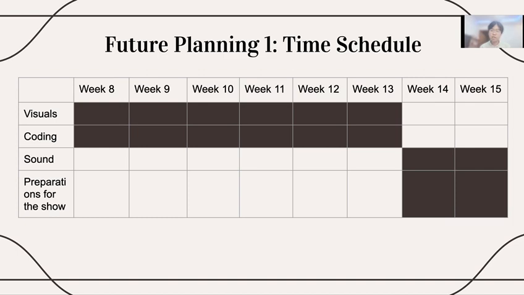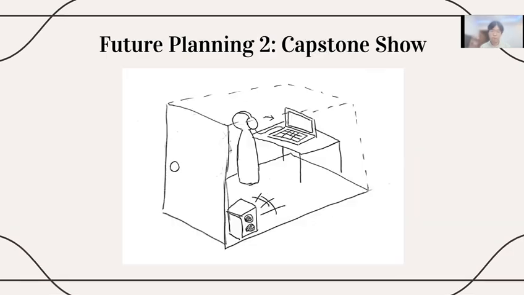During the last 2 weeks, I will spend my time producing sound effects and background music for this game, as well as preparing for the Capstone show. To better evoke empathetic responses from players, I'm planning to have every player really experience what the protagonist is going through at the show. So I will make a door and maybe some walls out of cardboard to create an isolated space as the protagonist's room, where she hides from the ongoing fight between her parents and reads the diary.